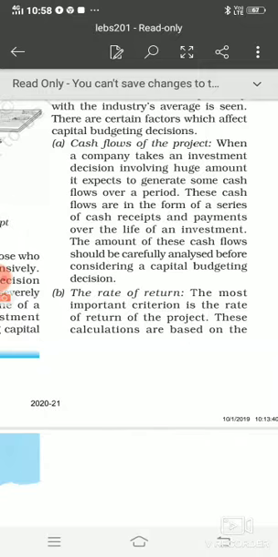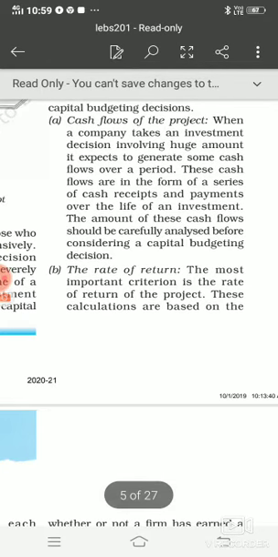Let's read here. When a company takes an investment decision involving a huge amount, it expects to generate some cash flow over a period. It means if I have taken a capital budgeting decision, if I have taken an investment decision to invest into any project of 5 years, it becomes my responsibility to check also whether this 5 year project is going to generate some cash in between of the period also or not.